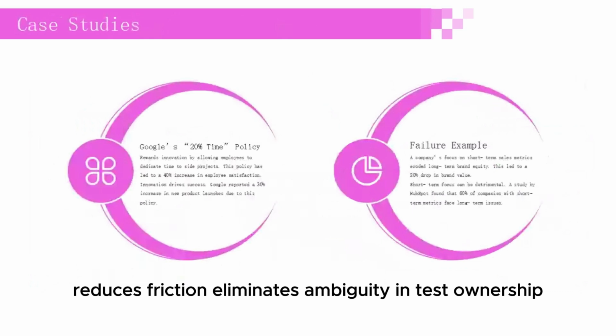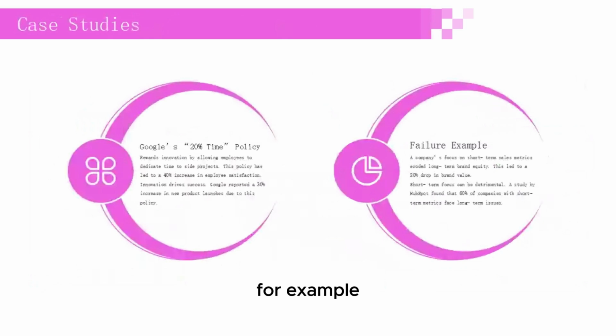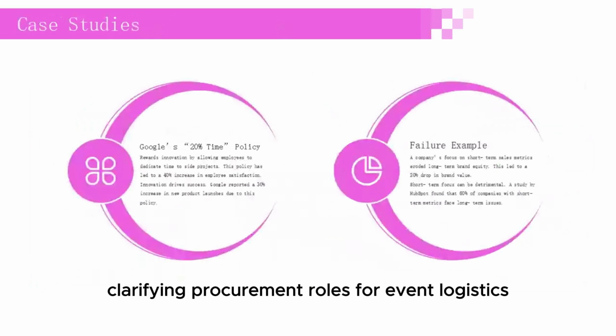Reduces friction. Eliminates ambiguity in task ownership. For example, clarifying procurement roles for event logistics.